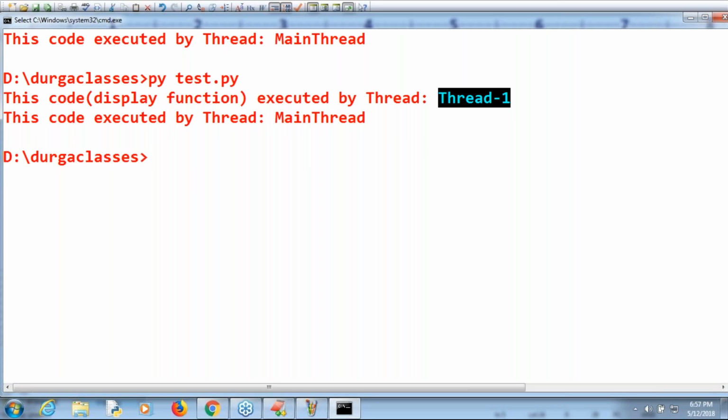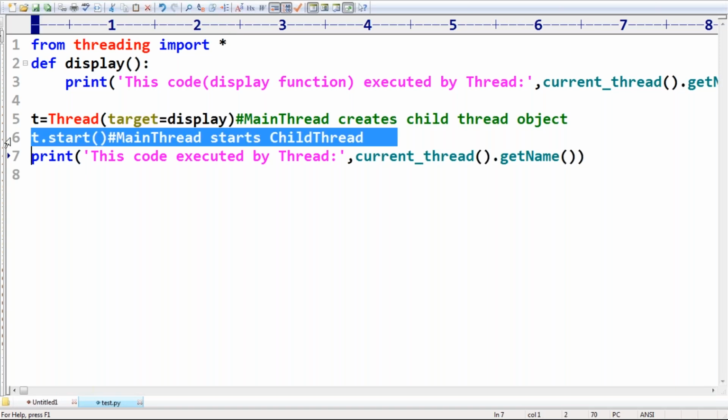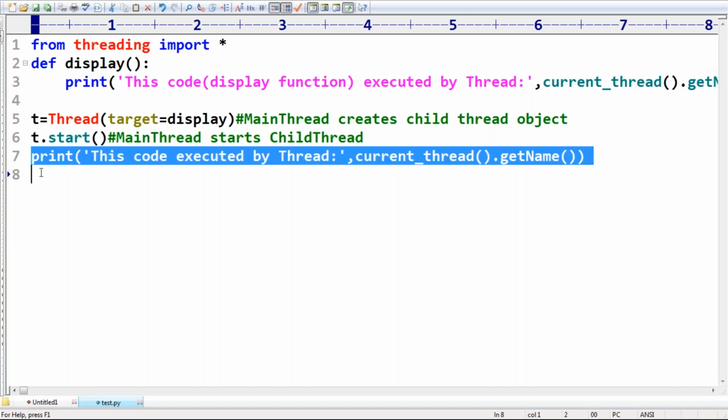Clear? Are you in a position to understand, right? Okay, that's all. Sir, this is the first multi-threaded program, just to get the basic idea. Set name, get name, all the terminology, we will discuss in detail, don't worry. First be aware of how to create a thread and how to start a thread. Initially the main thread is available, but after t.start, the main thread and the child thread are both available. The main thread can do its job and the child thread can also do its job simultaneously, so both activities are performed at the same time and we can complete our task in less time. Clear, right?